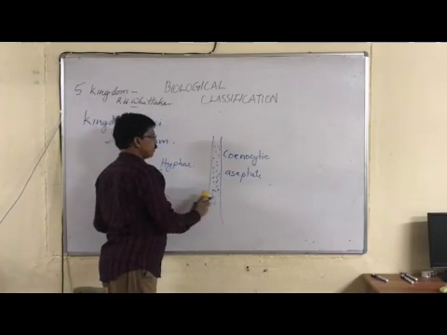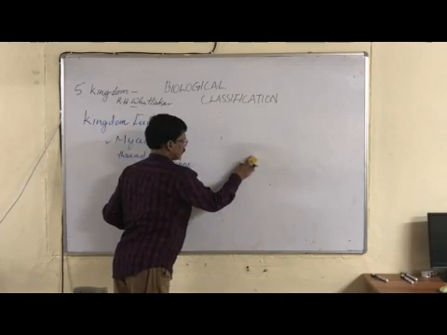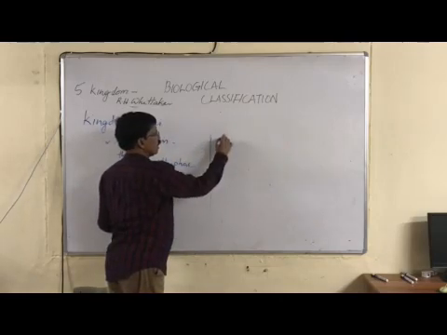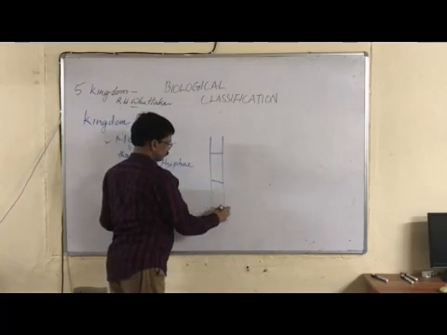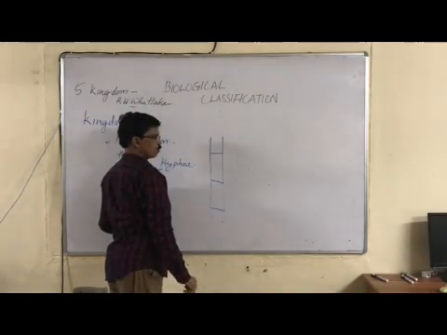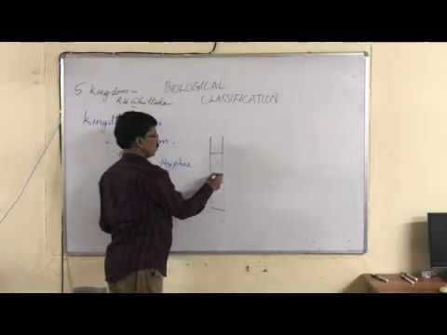Now the next type of hyphae you can compare: septate hyphae. Hyphae with cross walls like this, may be unicellular or multicellular.